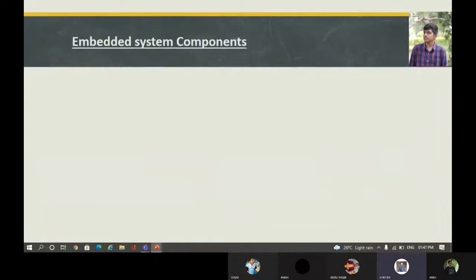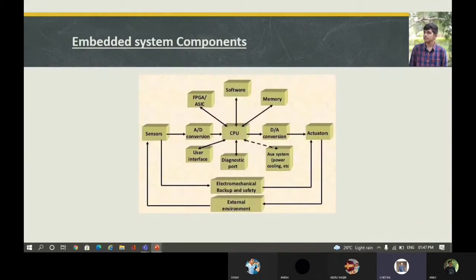Let me move on to the embedded system components. The components are clustered into software, memory, DA conversion, actuators, auxiliary system power and cooling, diagnostic port, user interface, AD conversion, FPGA, that is field programmable gate arrays, and also electromechanical backup, safety, and external environment.